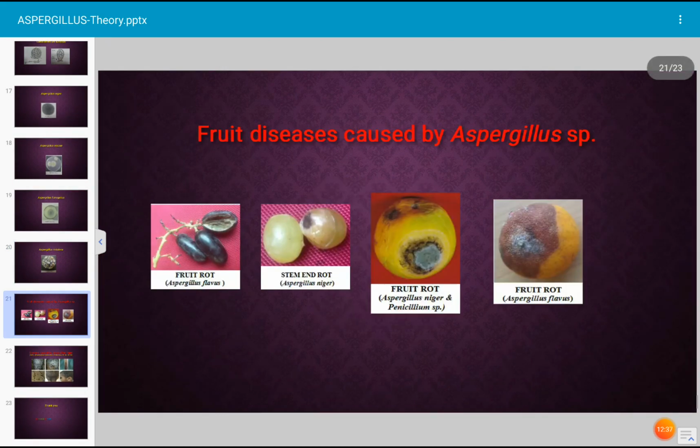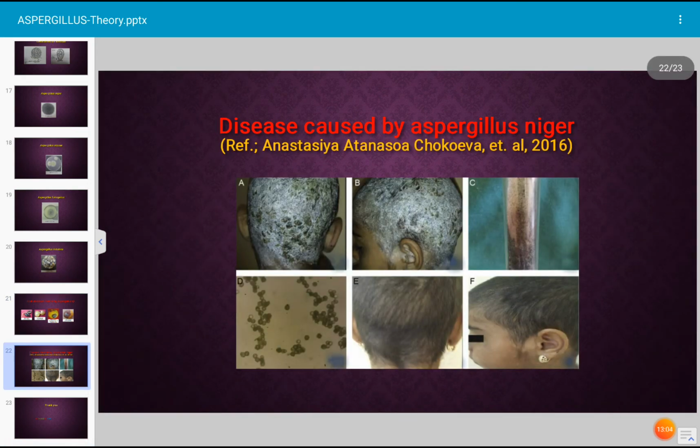Next, the fruit diseases which are caused by Aspergillus. The first photograph shows black colored grapes, that is Aspergillus flavus, and stamen rot by Aspergillus in the second photograph. In the third photograph, Aspergillus niger as well as Penicillium is shown on sweet orange, and in the fourth photograph, Aspergillus flavus is grown on the fruit. This is the Aspergillus niger pathogen. It is a very dangerous pathogen. It causes skin diseases of human beings as shown in the photograph.